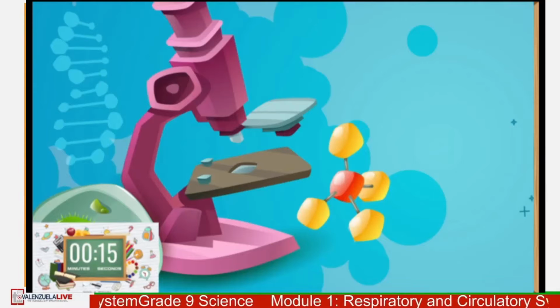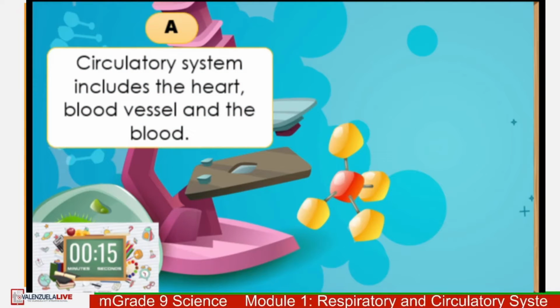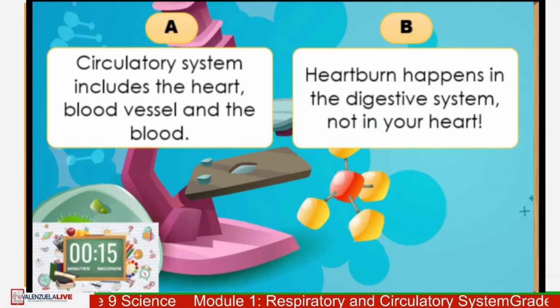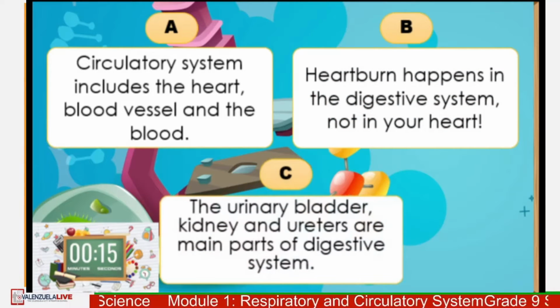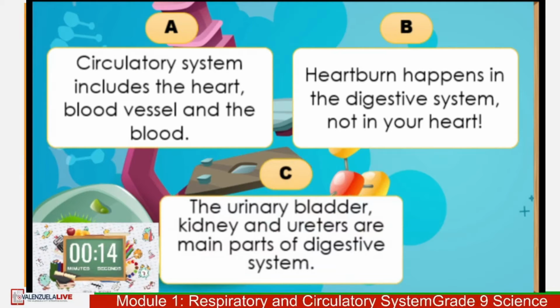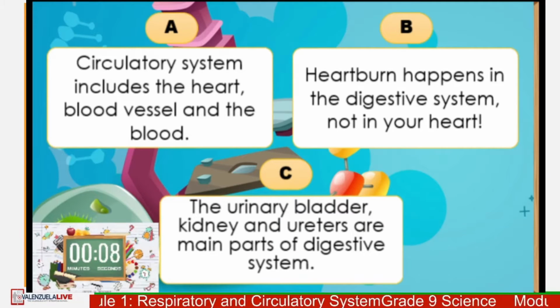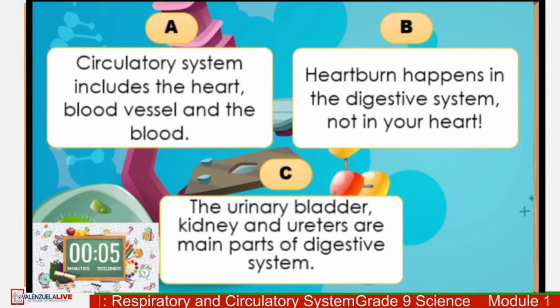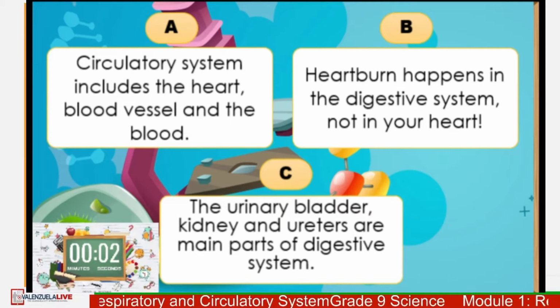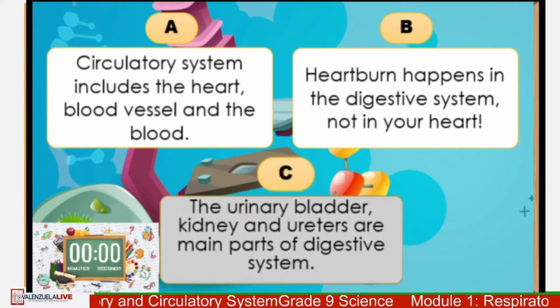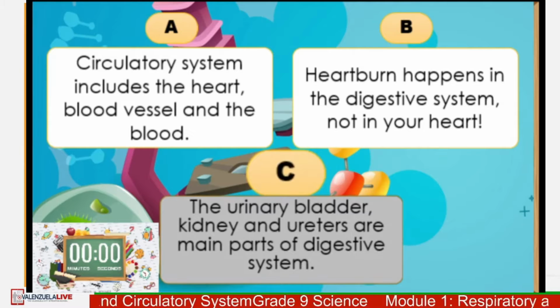Next. Which of these is a lie? A. Circulatory system includes the heart, blood vessel, and the blood. B. Heartburn happens in the digestive system, not in your heart. Or C. The urinary bladder, kidney, and ureters are the main parts of the digestive system. The answer is C. The urinary bladder, kidney, and ureters are parts of the urinary system and not the digestive system.